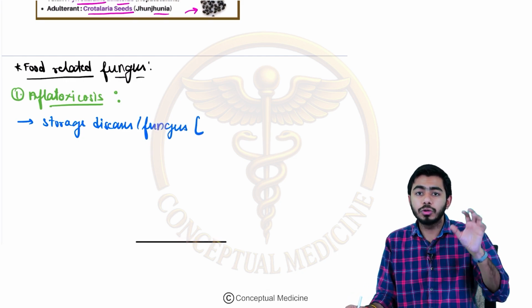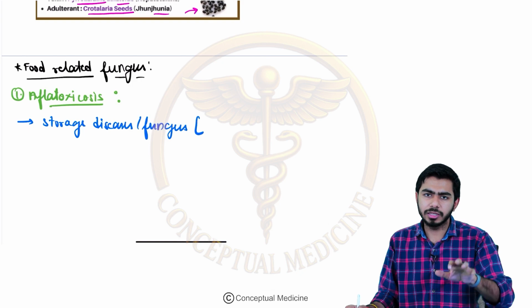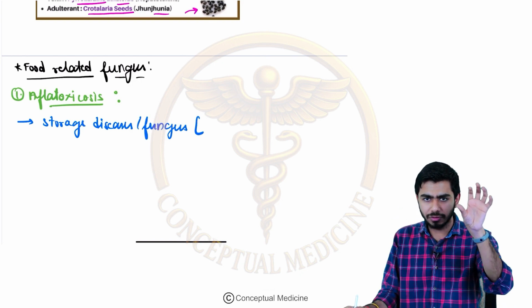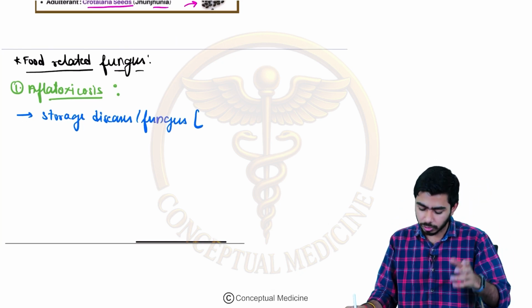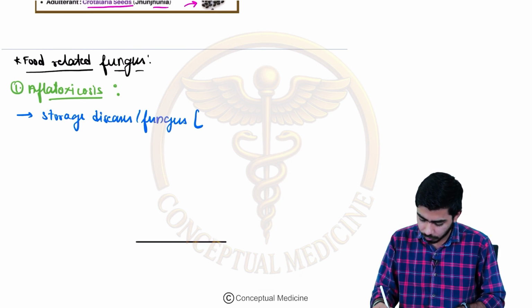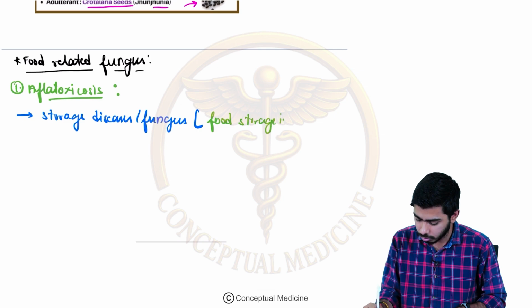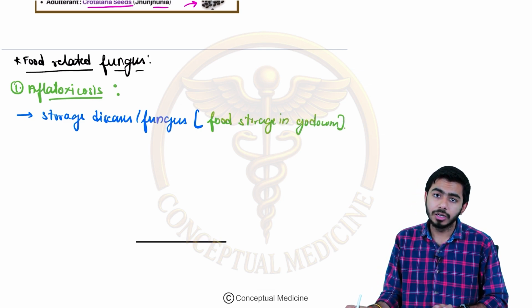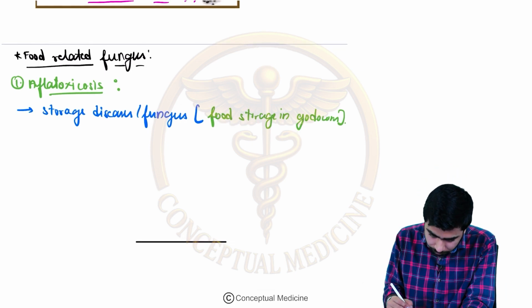some people are actually storing some kind of things, storing the grains or something like that. So those kind of products, if they will be storing, somewhere in the godowns and all. So over there, food storage in godowns. That could be the example over here. Food storage in godowns. So over there, the fungus might be developing, right? So this is the example of the aflatoxicosis.